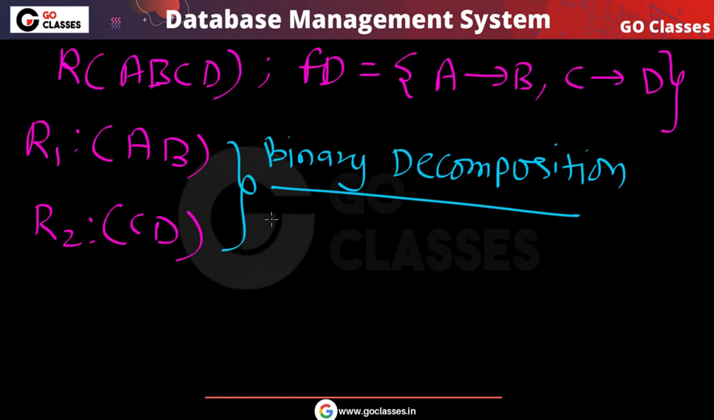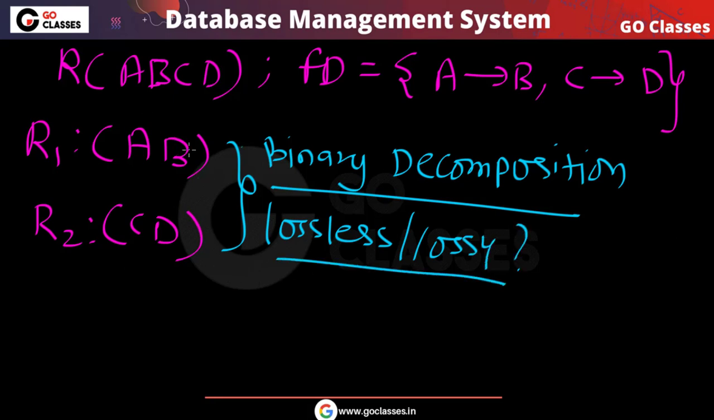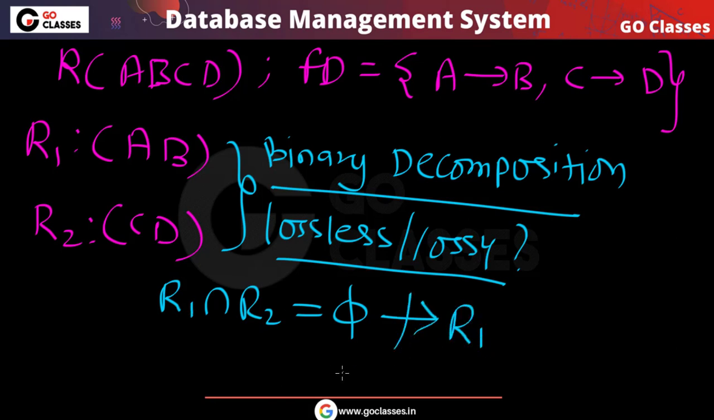Now in this binary decomposition, how to check whether it is lossless or lossy? Very simple. All you have to do is find the intersection, the common set of attributes. R1 intersection R2 is empty. There is no common attribute, so the common attribute is not a super key in R1 or R2. R1 intersection R2 is empty, and this cannot determine R1 and cannot determine R2. So the decomposition is lossy.